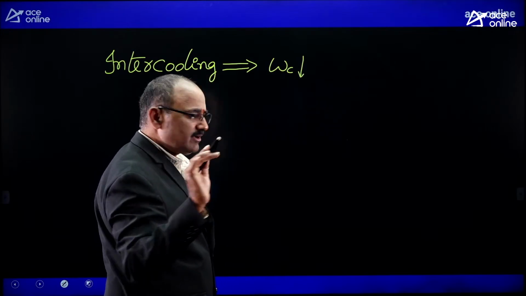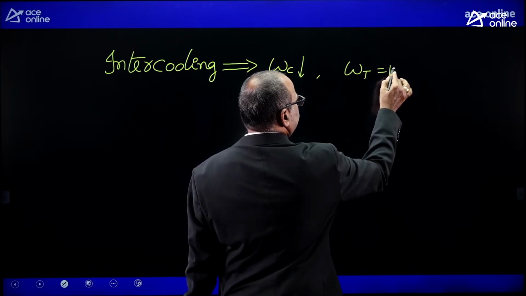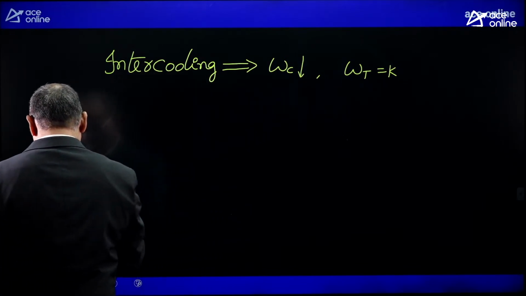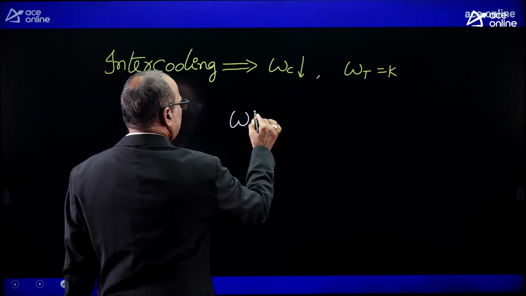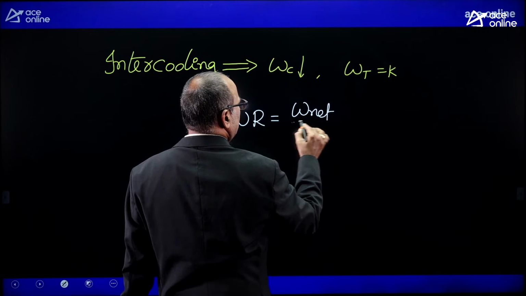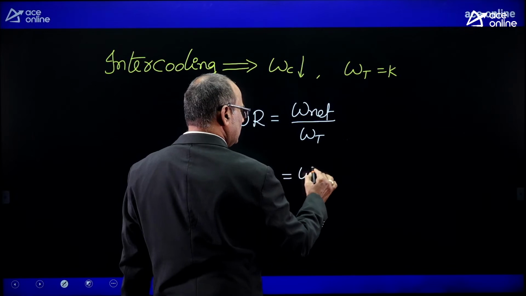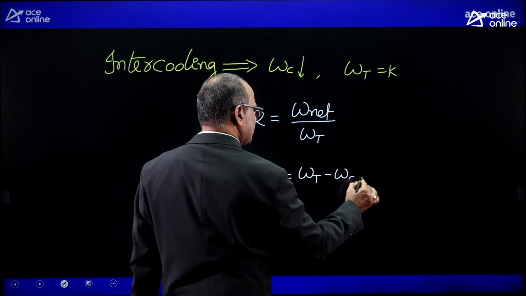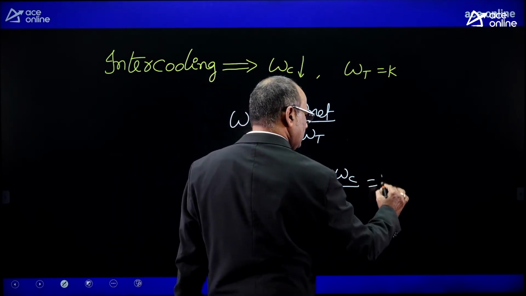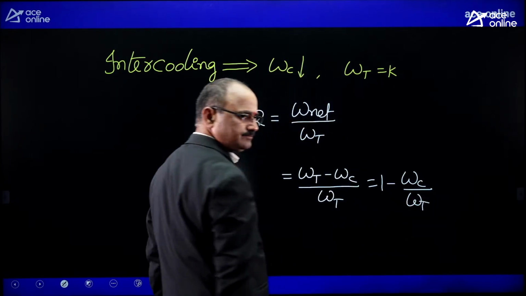But what about the turbine work? Dear friends, remember the turbine work remains constant. As you know, the work ratio is equal to the ratio between the net work and turbine work. This net work, equal to turbine work minus compression work divided by turbine work, can also be written as 1 minus compression work divided by the turbine work.